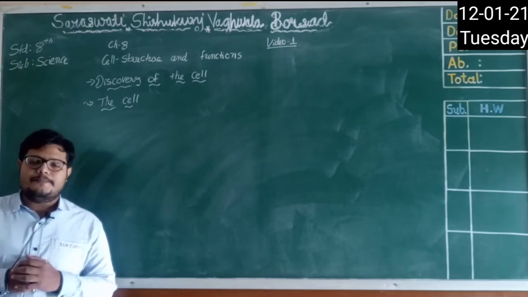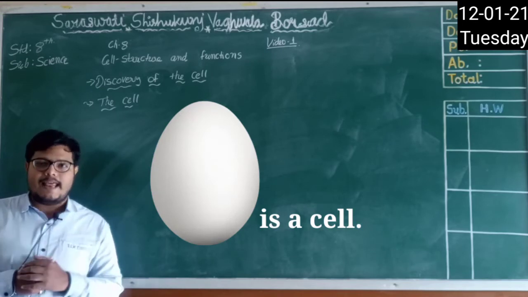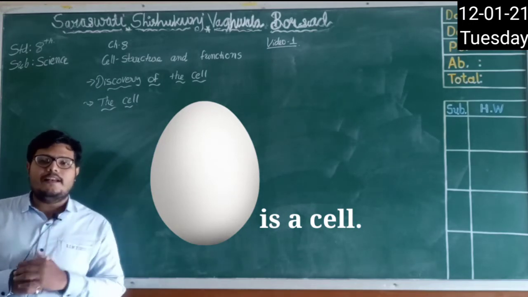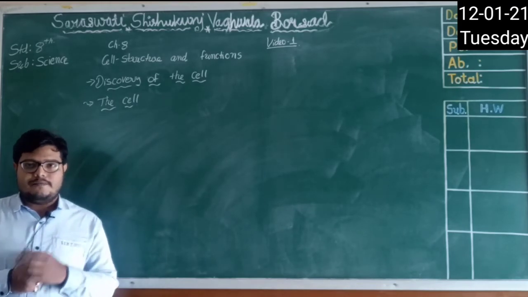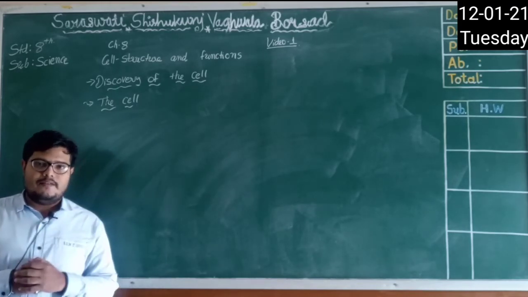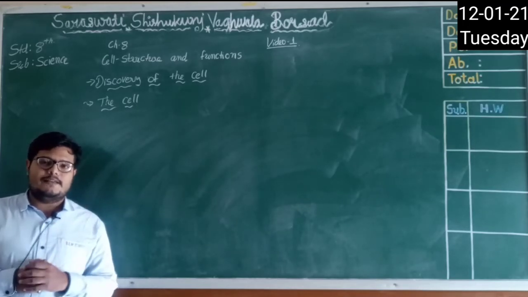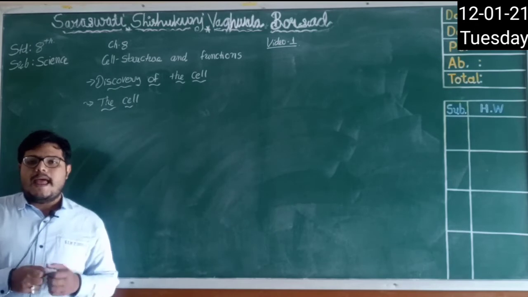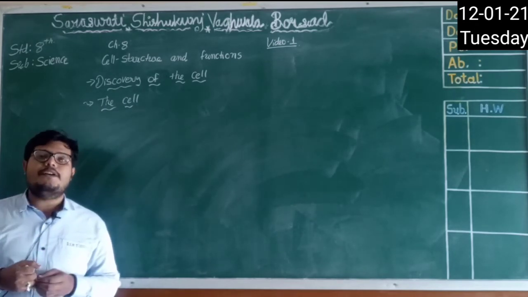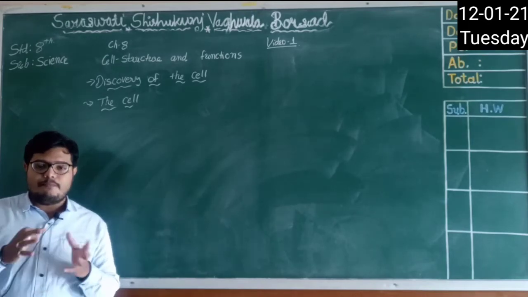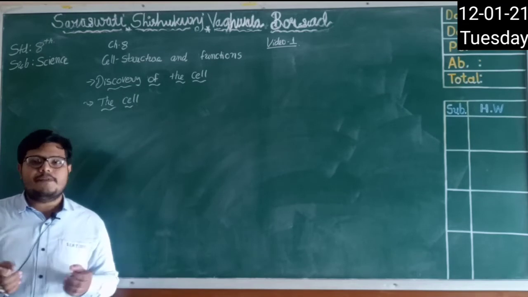Have you seen an egg? That egg is actually a simple single cell. An egg is a single cell, right? So the egg represents a single cell which you can see with your naked eye. You don't require any microscope to observe that single cell, which is an egg. And you know, there are different organisms which have a different number of cells, and the number of cells is different from each other.